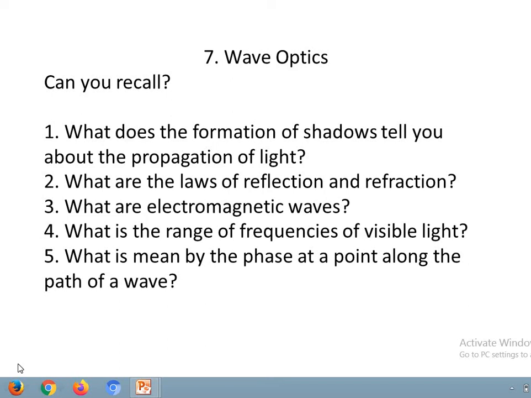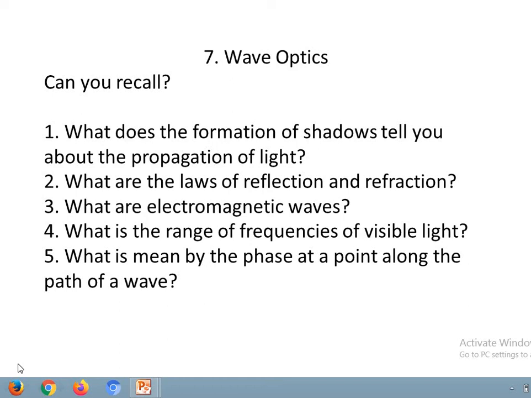The second concept here given as, what are the laws of reflection and refraction? So first we will revise the laws of reflection and then go for refraction. Laws of reflection. There are 2 laws of reflections present. First, the incident ray, the reflected ray and the normal to the boundary surface at the point of incidence lie in the same plane. I will repeat once again. The incident ray, the reflected ray and the normal, these 3, they lie in the same plane.